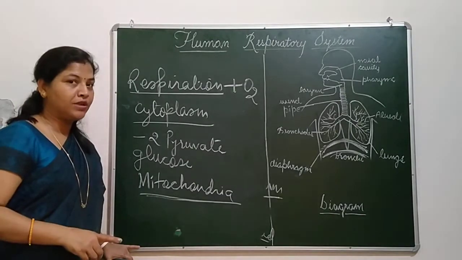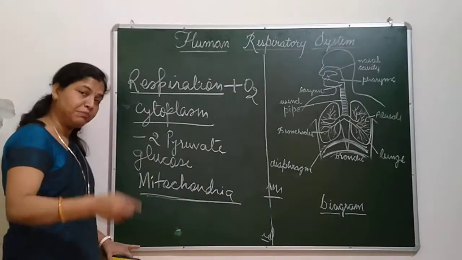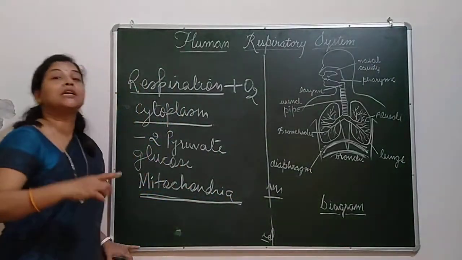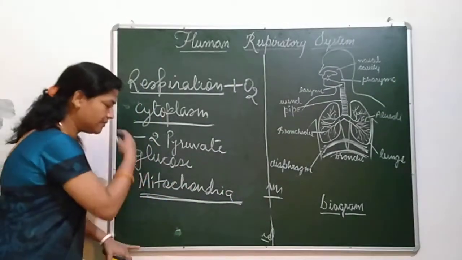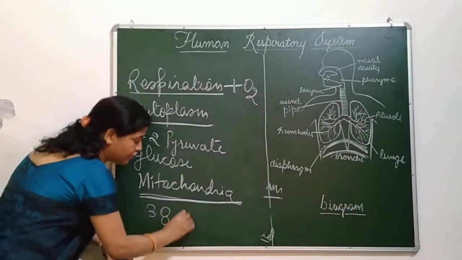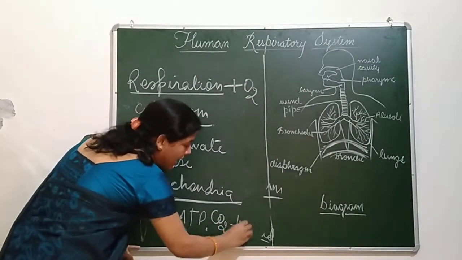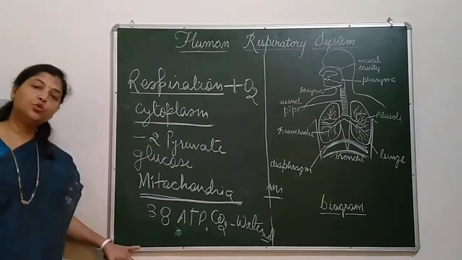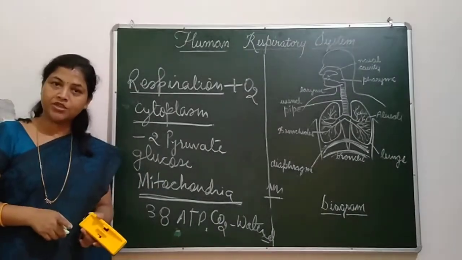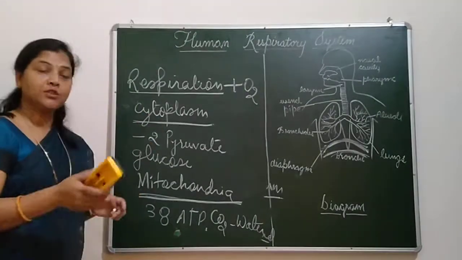So the production of energy in the presence of oxygen completes in 2 stages. First in cytoplasm, and further, the complete breaking of glucose takes place in mitochondria. And finally, 38 ATP of energy is released with CO2 and water. This is what I explained about respiration, types of respiration, breathing and the mechanism of breathing.